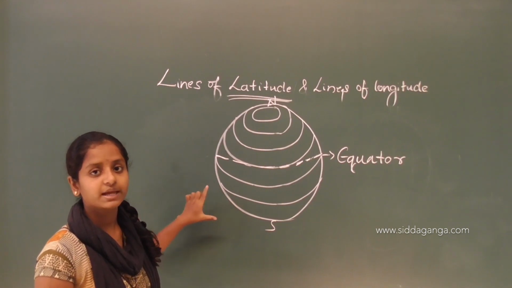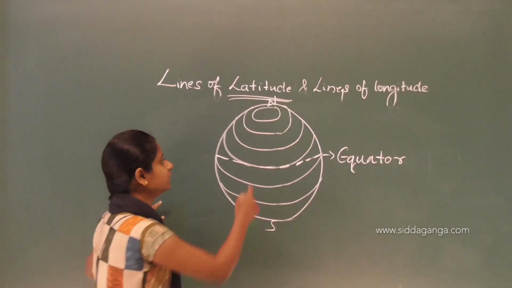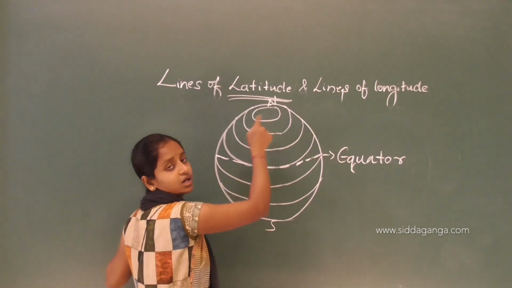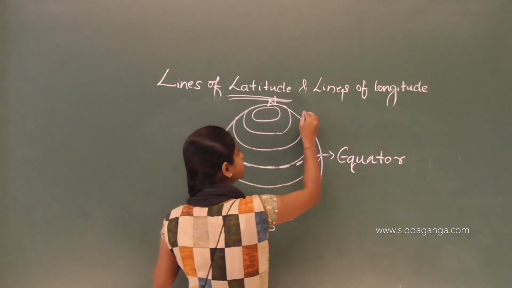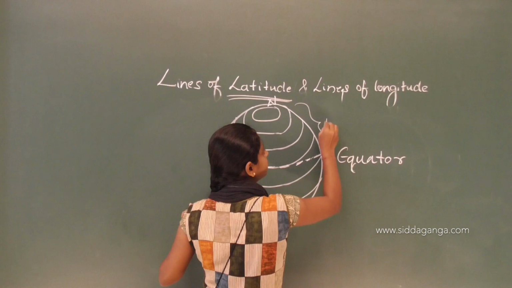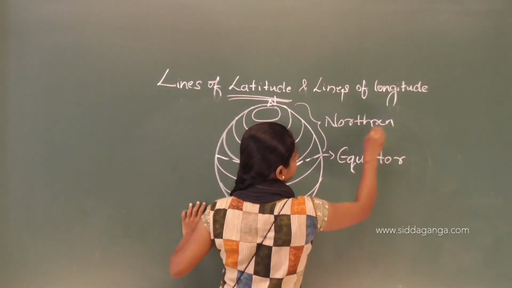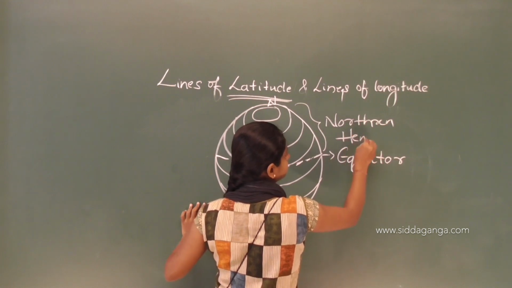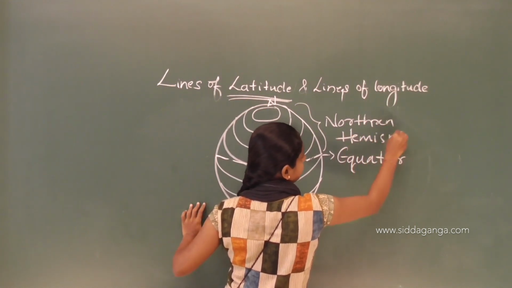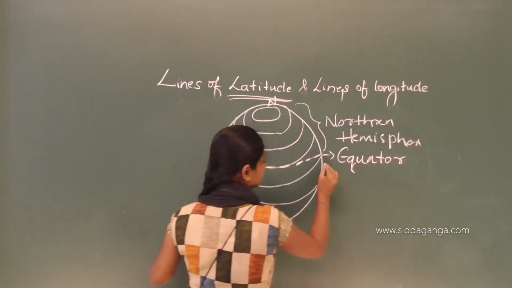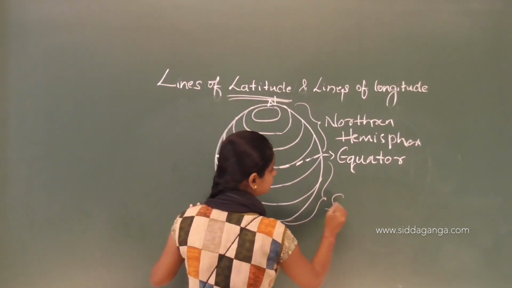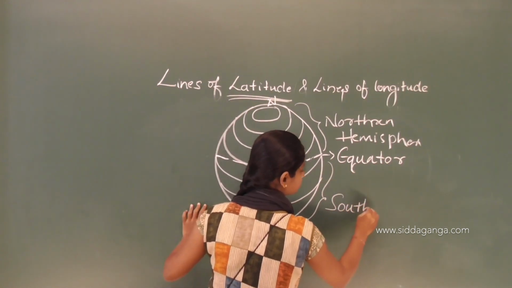That is known as hemispheres. So this half is known as the northern hemisphere and this part is the southern hemisphere.